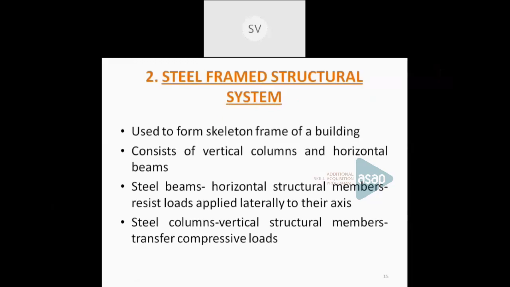And steel beams are used to resist the loads which are applied laterally to their axis. And the columns are used to take the compressive stresses. Okay. So this forms a steel structural framework with columns and beams which are made up of steel.